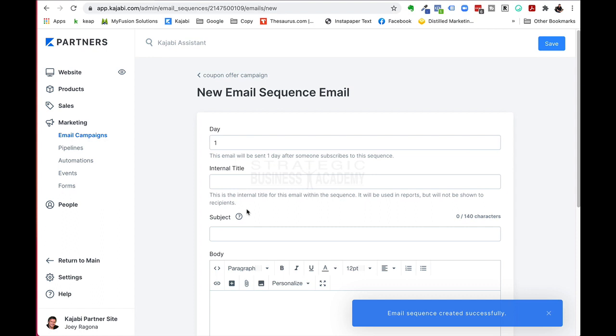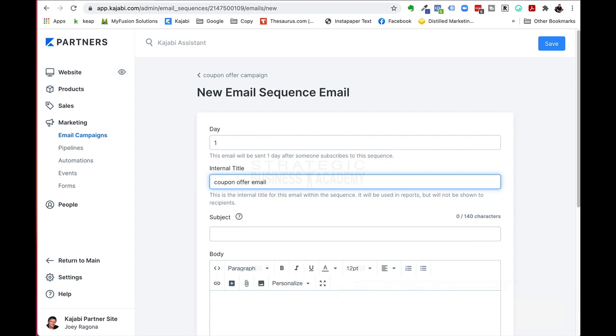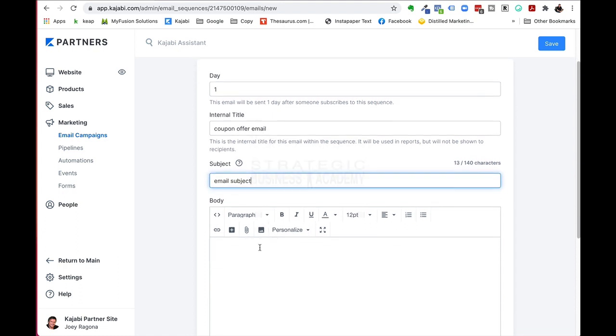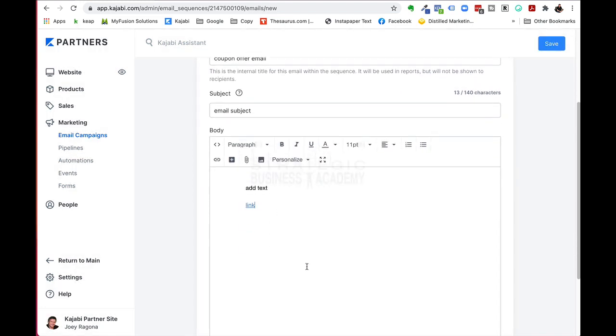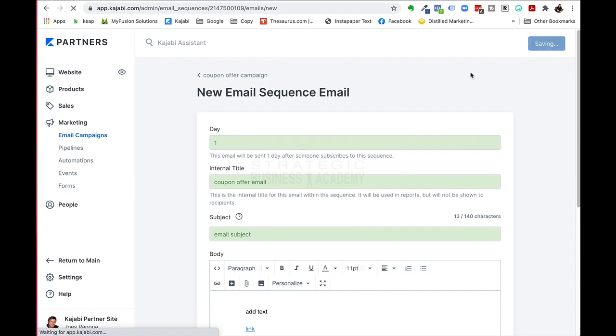Okay. Now, this is the day one. I guess the internal one would be coupon offer email, and email subject here, and add text, and then the link here is going to be right there. And we'll just create a link here, right? Google.com. Cool. So now we've got our link there, right? And we're going to save that.